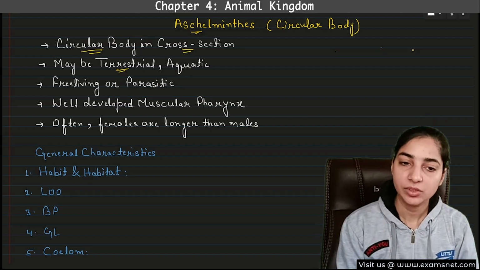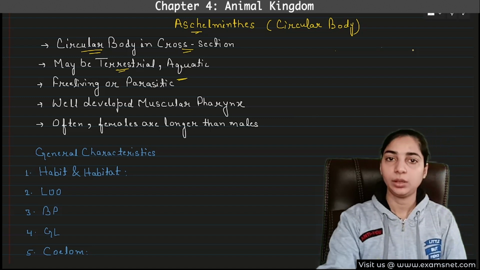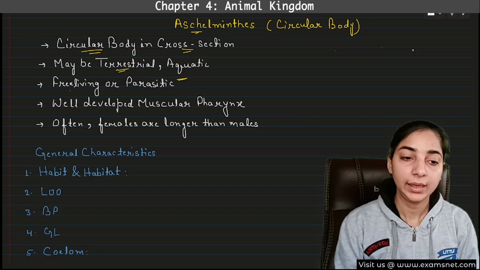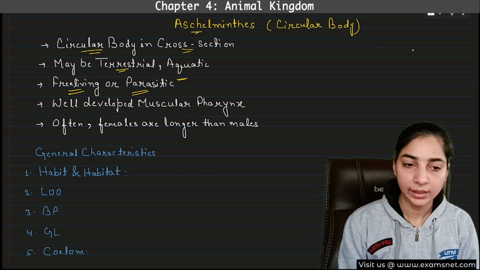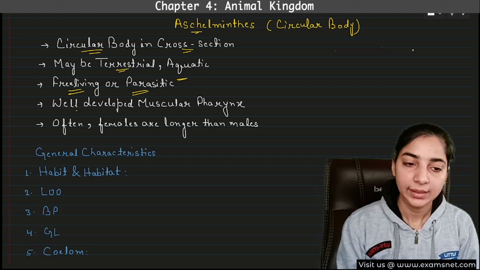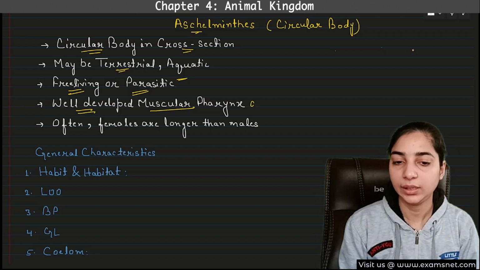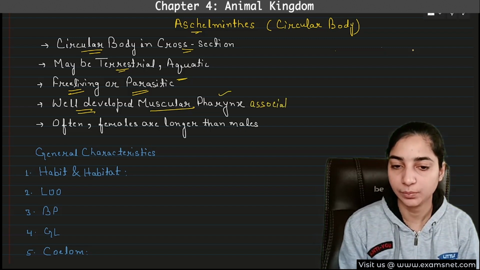Then they may be terrestrial or aquatic, because now the animals have become advanced, so they are able to move on the land. Then they can be free living or parasitic, again same as the platyhelminths. They have a well developed muscular pharynx that is associated with the digestive system.